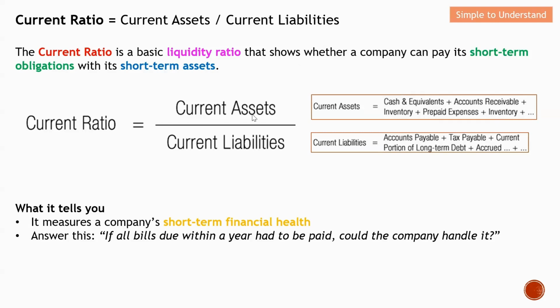It will be the current assets, whatever assets it has, divided by the current liabilities, for example, the employee paycheck, the raw material, etc. With this, you are able to tell, let's say there is a bill that is going to be due in a year's time, whether the company is able to cope with this bill or not. In short, this current ratio measures a company's short-term financial health. This gives you some confidence, let's say you invest into a new startup, whether this startup is able to cope in terms of short-term financial health.